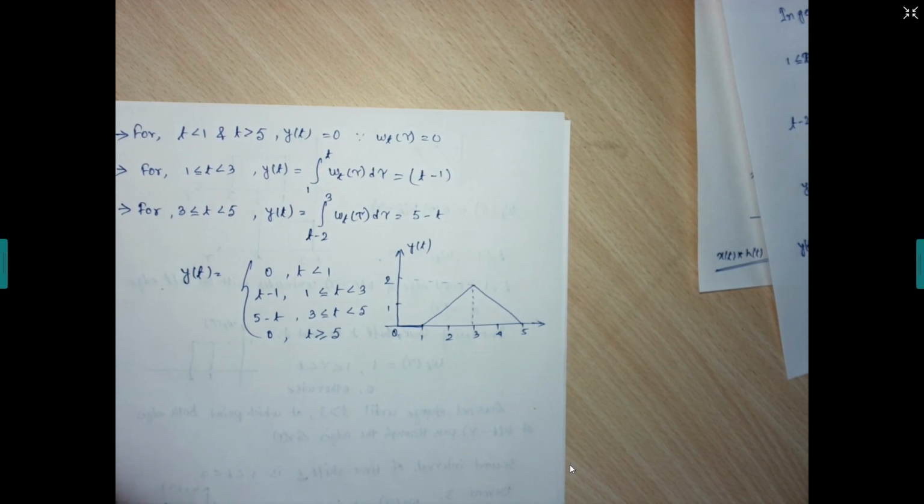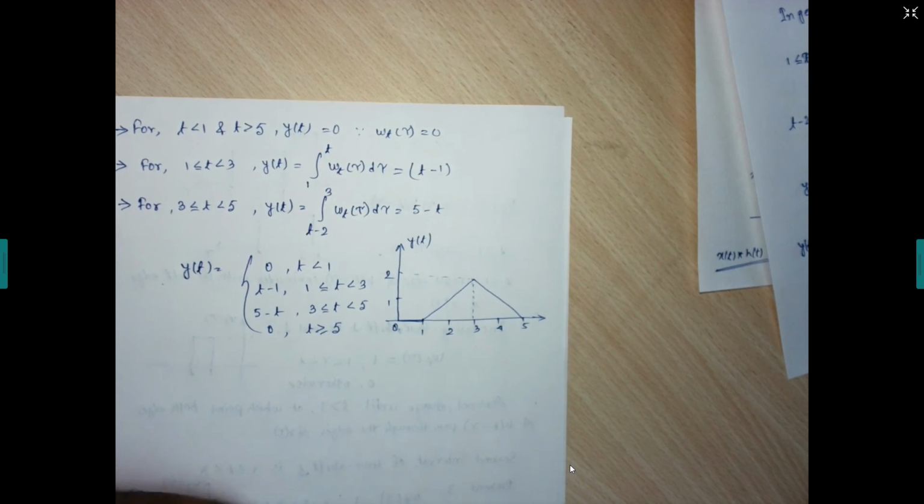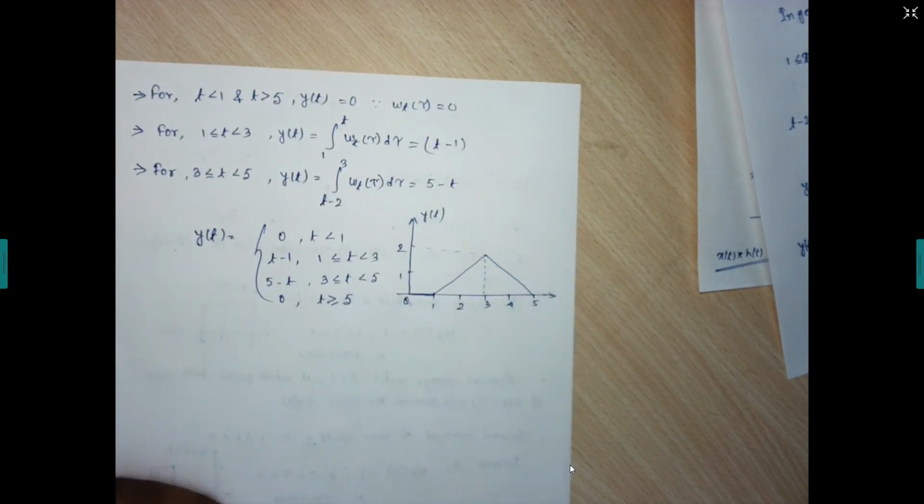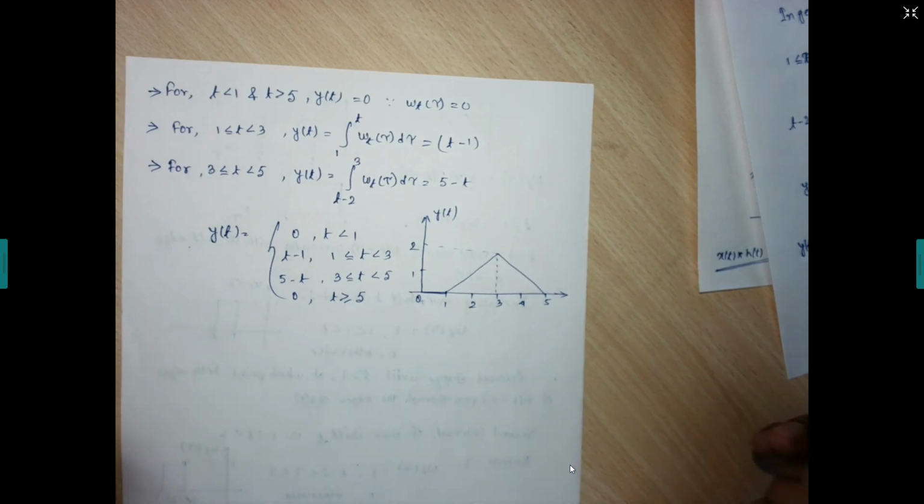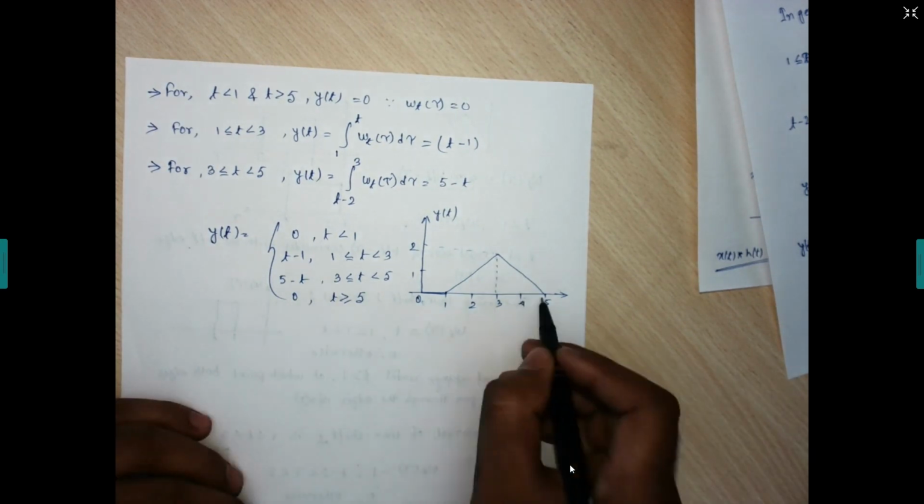Clear? Now I hope the confusion is clear. Clear now? Yes? 3 to 5 I have drawn. 3 to 5.